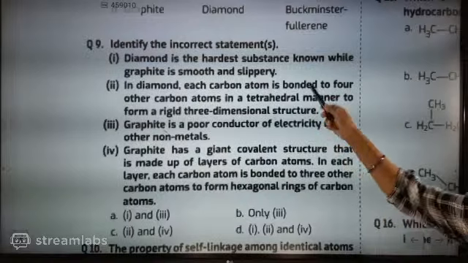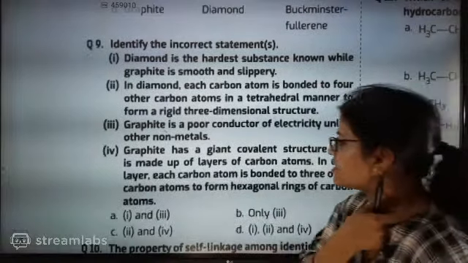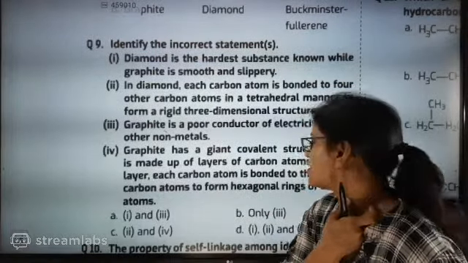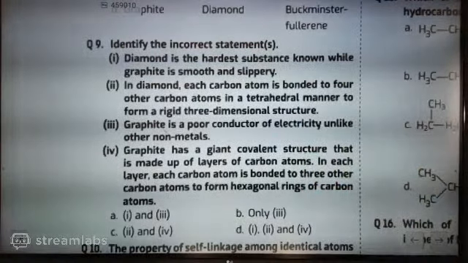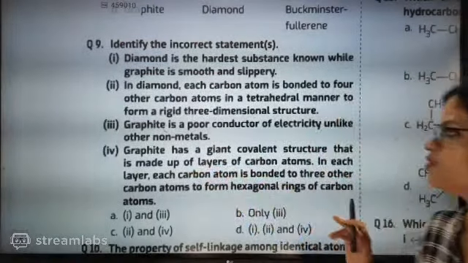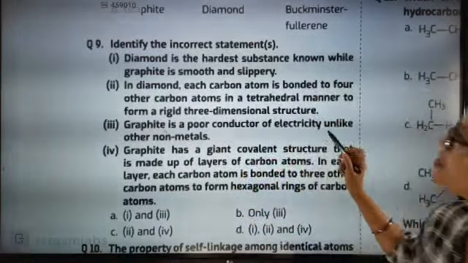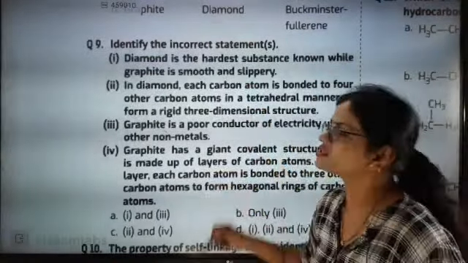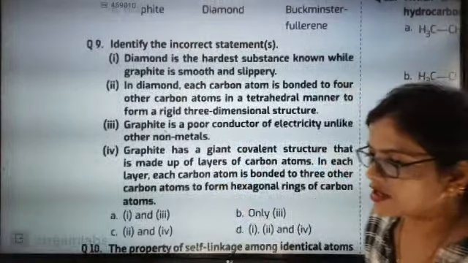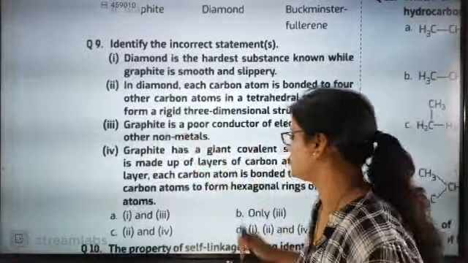See, diamond is the hardest substance known while graphite is smooth and slippery. The first statement is correct. Which statement is going to be incorrect? Yes, the incorrect statement is only the third. Graphite is a poor conductor of electricity, unlike other non-metals. Okay, unlike other non-metals, only graphite is a good conductor. It is exactly the incorrect statement. The rest of the statements are absolutely correct. The incorrect statement is only this one.